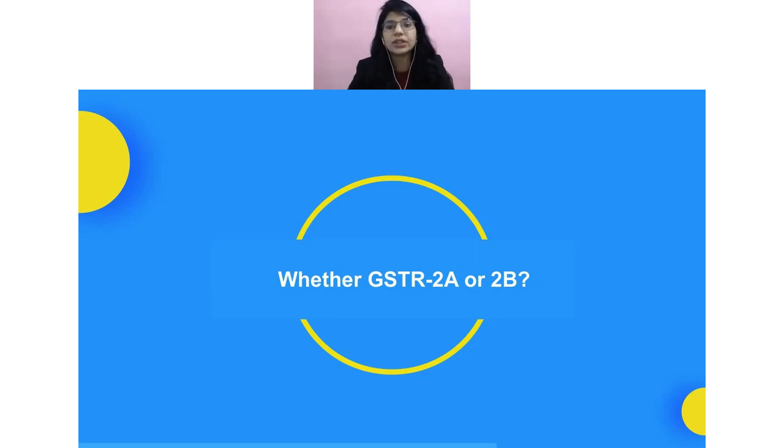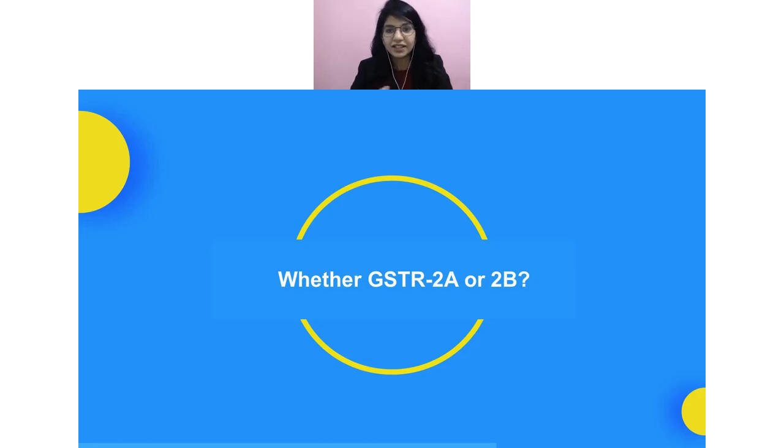So it's always good that today itself we look into it, reconcile our documents properly, and make sure we are claiming ITC only if it is present in my 2A or 2B. Don't even look into the extra 10% condition. Better just don't make the payment to the vendor, if you don't want to hit your profit and loss account directly. So that could be one of the suggestions. But again, this depends from business to business, and it is up to you what you want to do exactly.